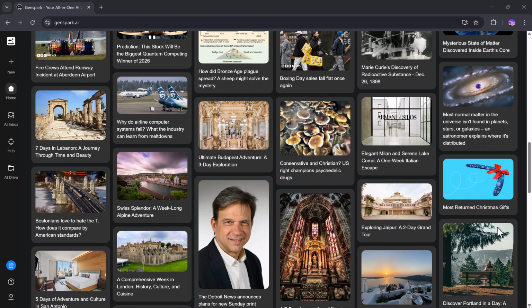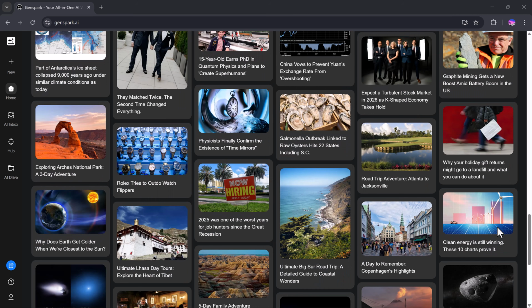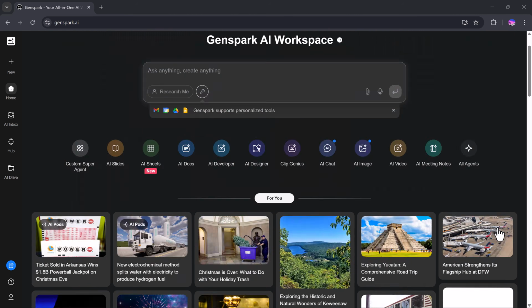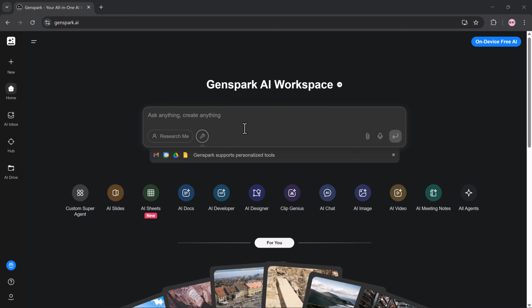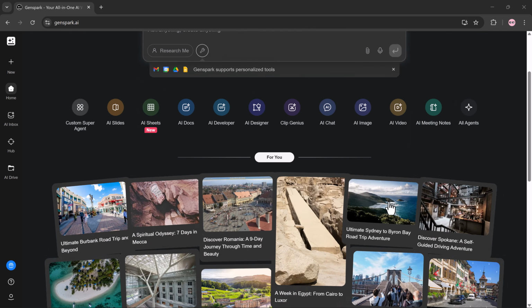How Genspark is different from ChatGPT. ChatGPT is a conversational AI mainly designed to help users think, write, and brainstorm using one model at a time. Inside the Genspark workspace, you'll find AI Chat, AI Slide, AI Designer, AI Sheet, AI Image, AI Video, all accessible from one unified dashboard.